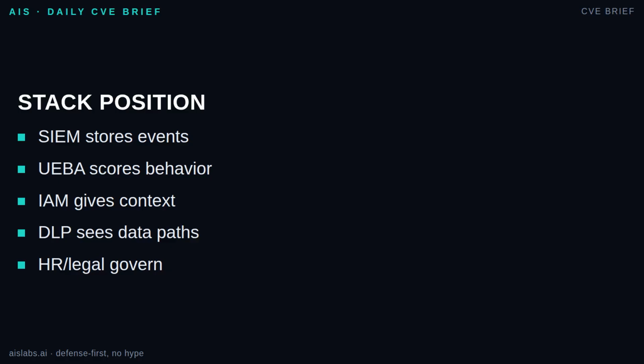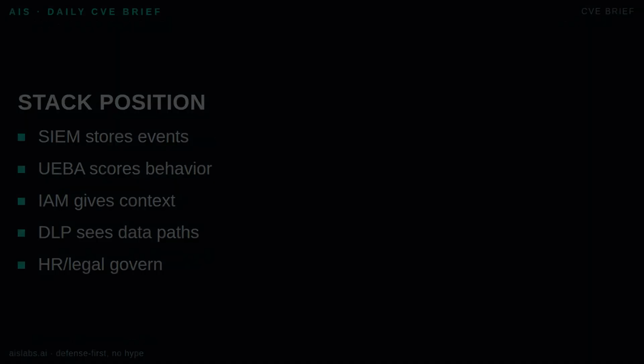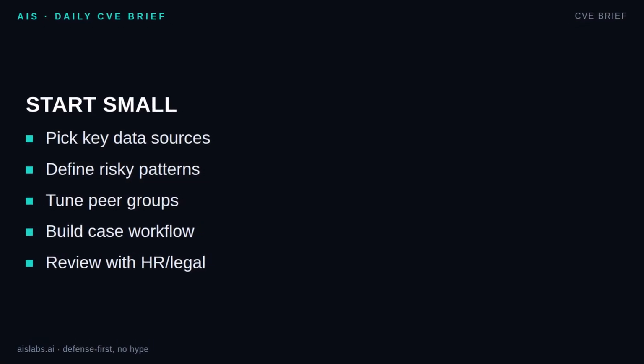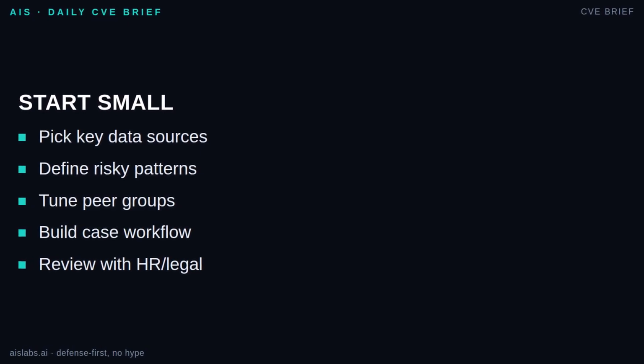HR and legal define how insider risk is handled, who can see what, and when action is appropriate. Good programs cross-reference UEBA alerts back into the SIEM, so analysts can pivot from a risk score to raw evidence quickly. If you are starting with UEBA, do not begin with every log source in the company. Start with identity sign-ins, file access, cloud app activity, and HR role data approved for security use.